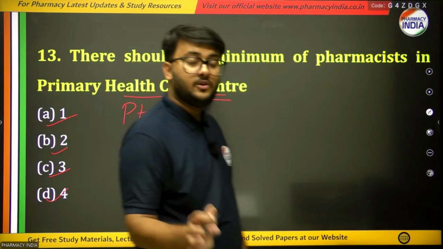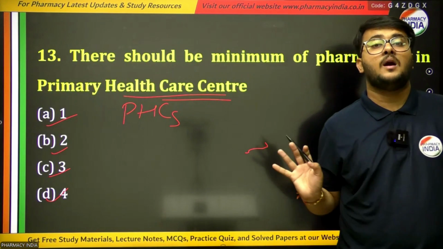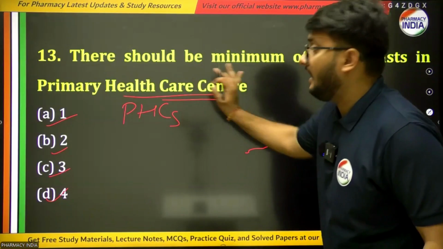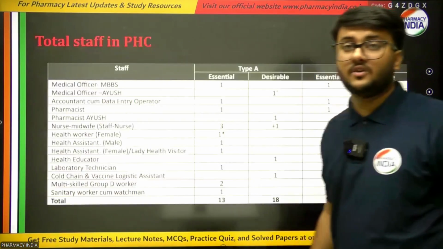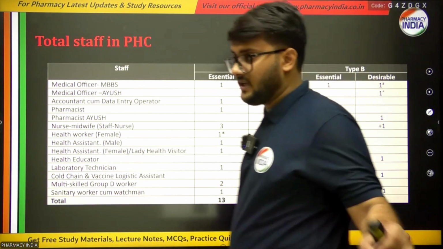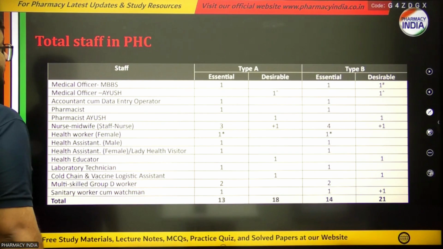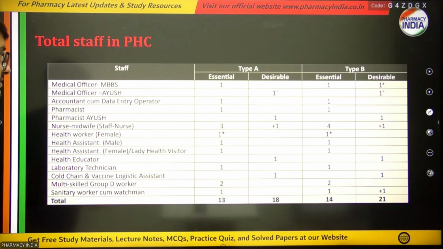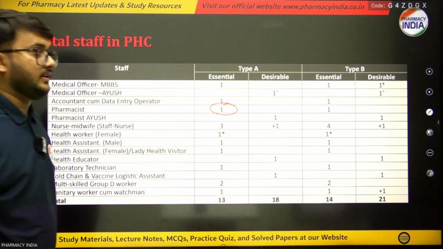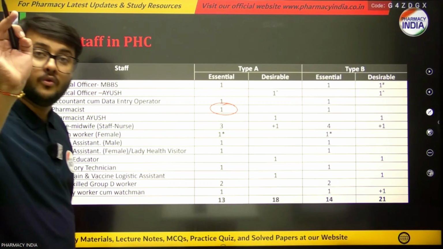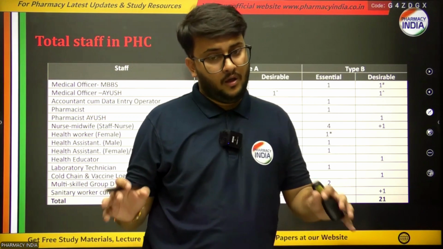They have asked you regarding the minimum number of pharmacists required in primary healthcare centers, and the right answer is only 1, because in PHCs we require a minimum of 1 pharmacist over there.